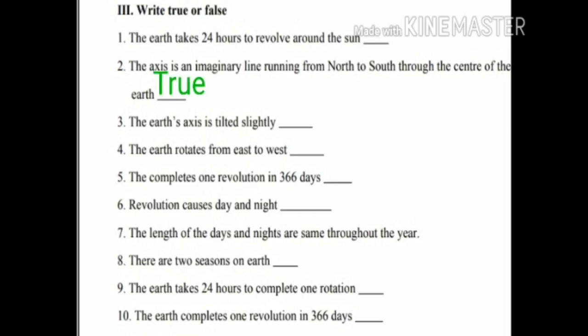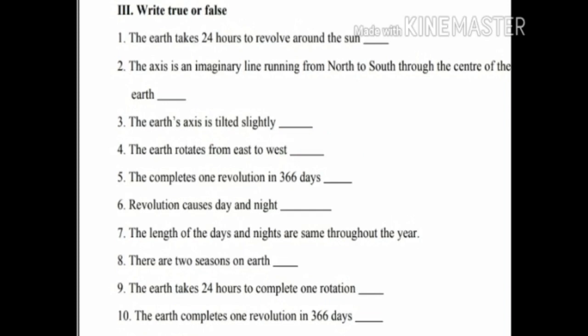Answer is true. Third question, the earth's axis is tilted slightly. Answer is true. Fourth question, the earth rotates from east to west. Answer is false.